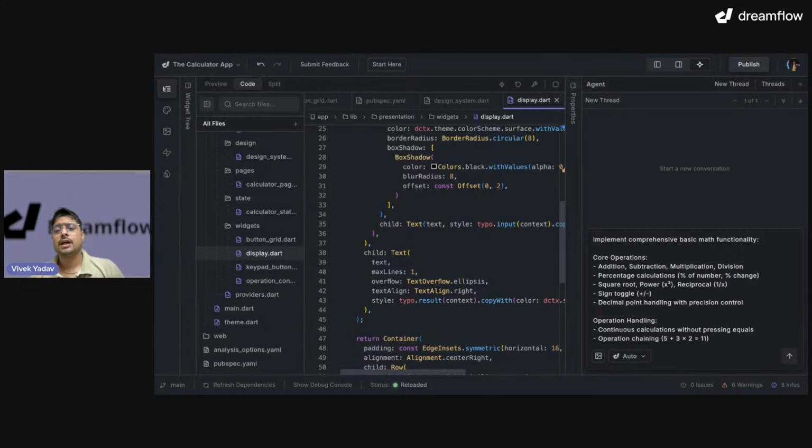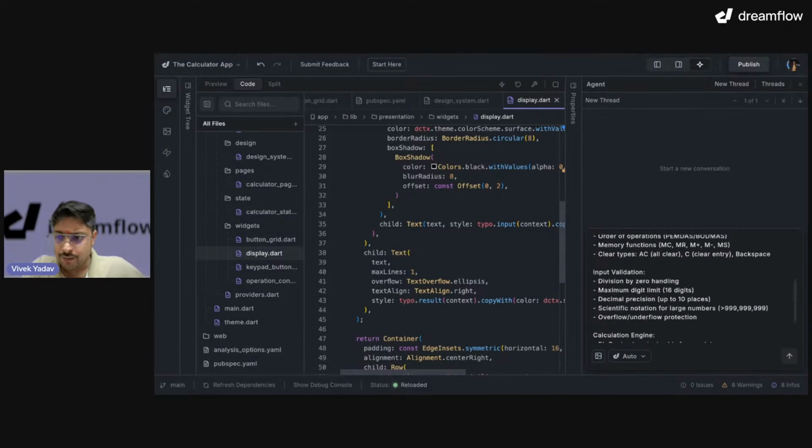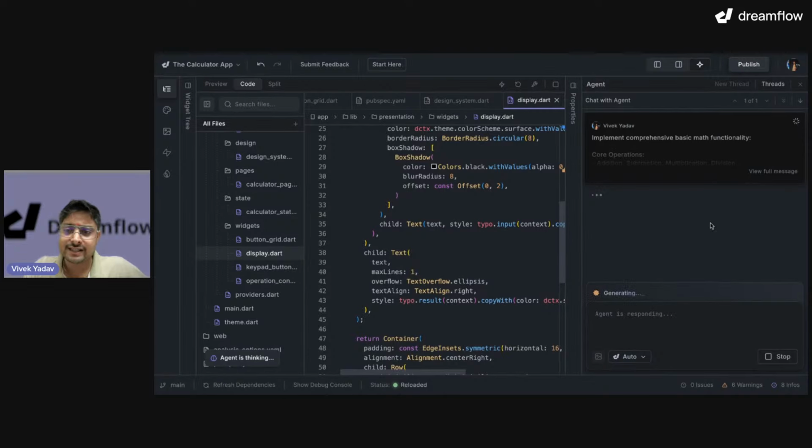Okay, so look at this prompt. I am giving the exact thing my agent has to do. I'm not giving any vague instruction like implement calculation, calculator operations. No, I am saying, hey, you have to implement this operation, and this is how it looks, right? This way, our agent doesn't have to think outside of the system. It will only focus on the application that we are building, right? Okay. Now, let me click on this button and let the agent start its work.